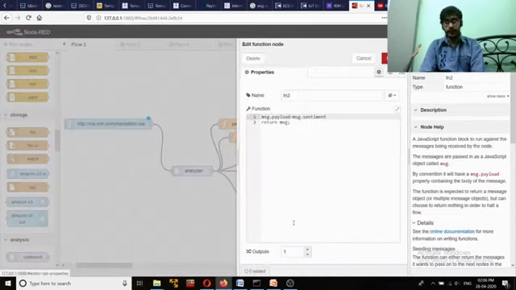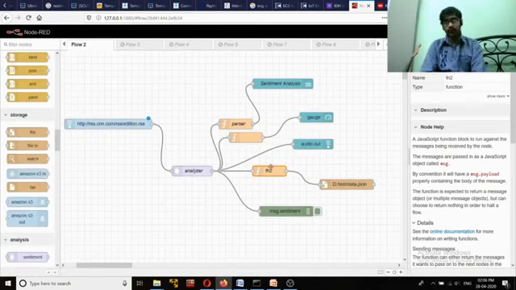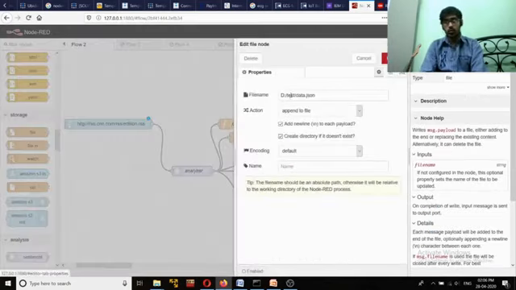Finally this fn2 node will only fetch the sentiment, and that sentiment value will be stored as the message payload. Finally that value will be stored into that data.json file in the D drive itself.